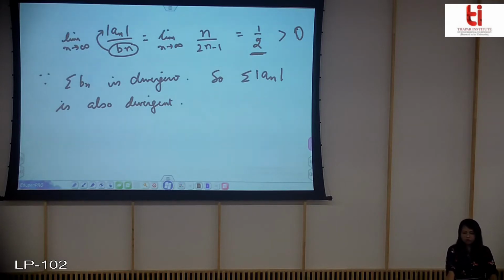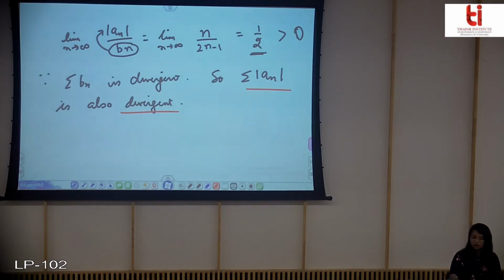Now you know that if mod of an is divergent, you cannot say anything about summation of an, that is your alternating series. So I'll write it down that as summation of mod an is divergent,